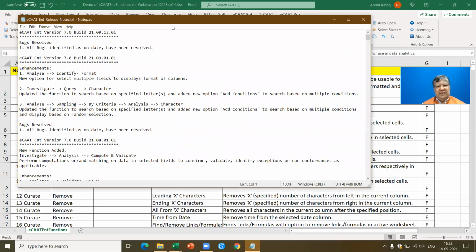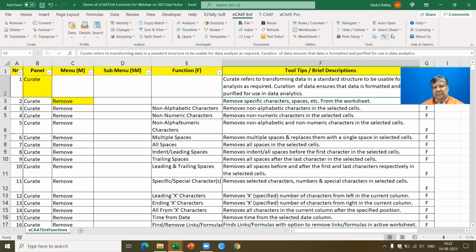For example, this is a special release on the occasion of the 20th anniversary for our company, Windsor Software. Now, if you see 13th September, all the bugs have been released. 1st September, you see the enhancements. We also talk about what are the new functions which have been added. Okay, the release notes will give you a quick summary of all the new developments in the software right from the beginning of the release of the software.